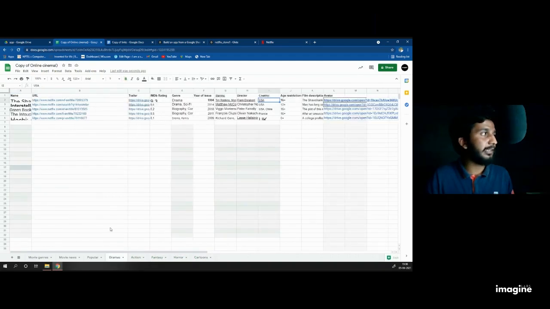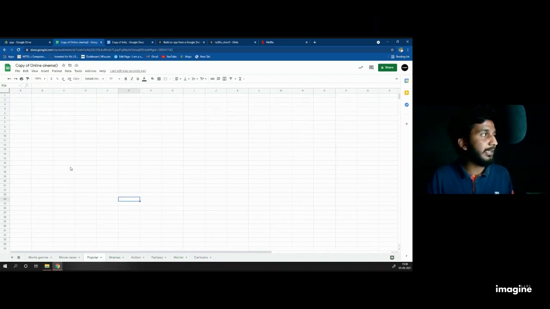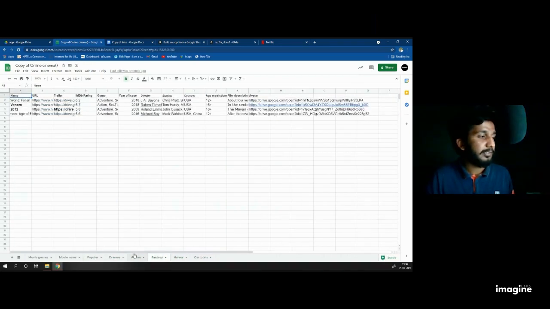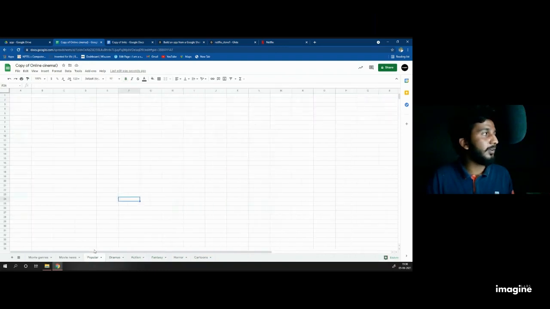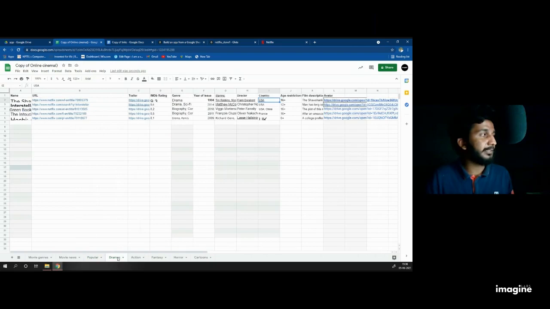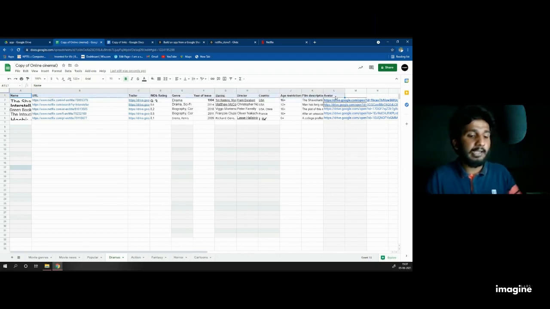Even if you want to create the labels, they are similar in the remaining sheets. So it's really difficult for me to type in each cell, so I go to the drama sheet. I click on the name and move the mouse towards the right until column L, and I leave it and press Control C. Control C means copy.